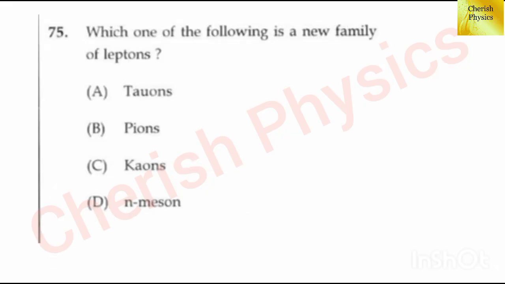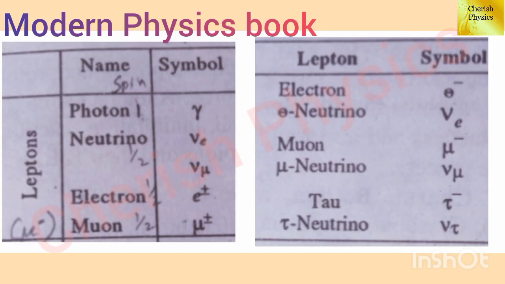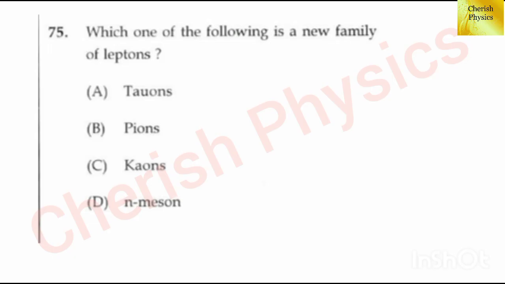Fifth question, which one of the following is a new family of leptons? The elementary particles are classified into several groups. According to that, initially the lepton group contains photon, neutrino, electron and muon. The new family of lepton is tauons. Hence, the answer is option A, tauons.